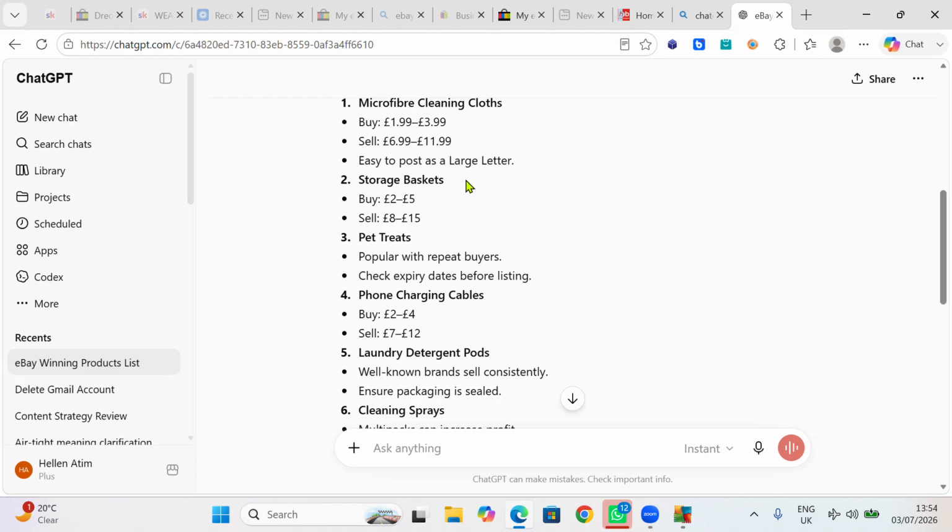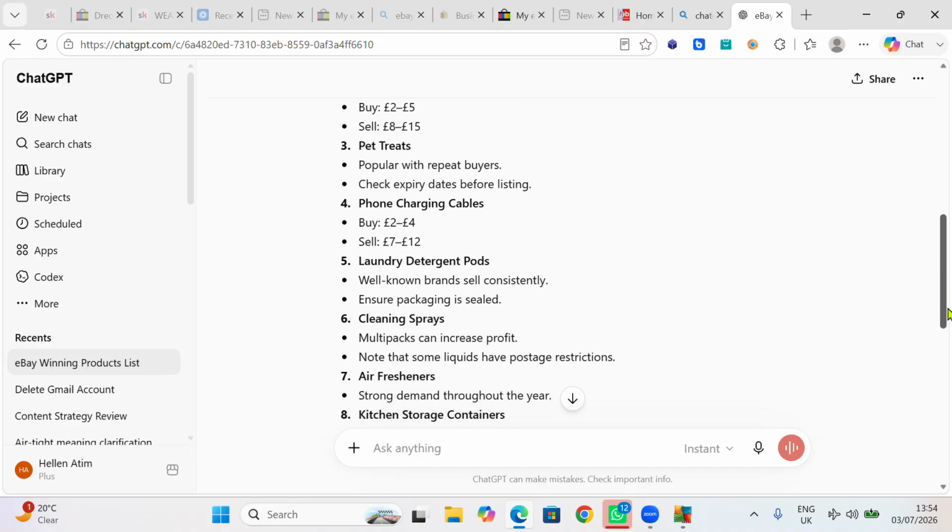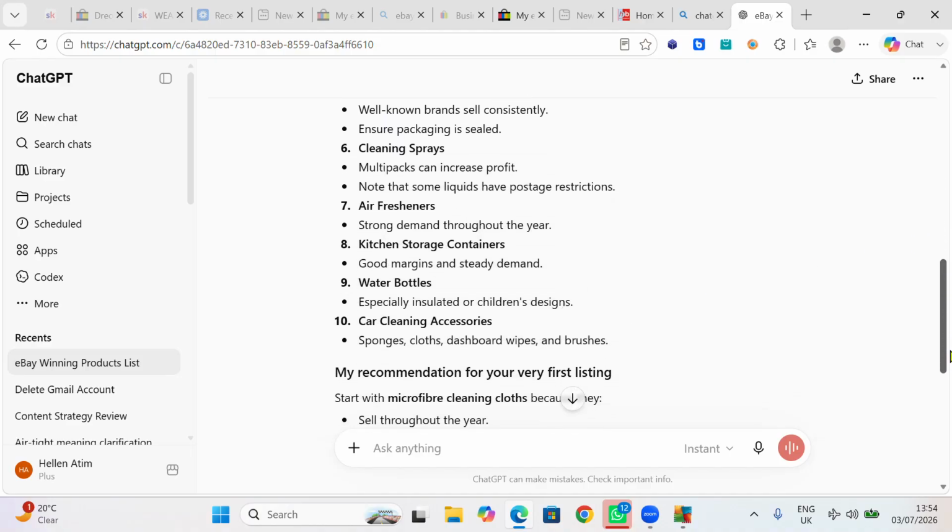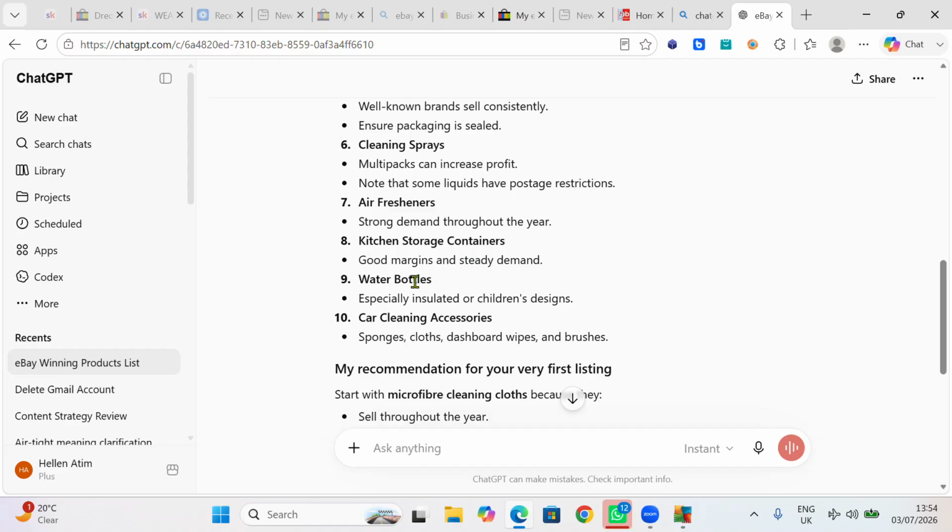He says storage baskets, pet treats, phone charging cables, laundry detergent pods. He has given us cleaning sprays, air freshener, kitchen storage containers, water bottles, car cleaning accessories.